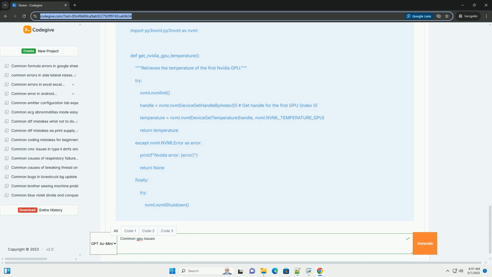Troubleshooting. Visual inspection: carefully inspect the GPU for any signs of physical damage, such as broken components or bent pins. Test in another system if possible: test the GPU in another computer to see if it works. This helps determine if the problem is with the GPU itself or with the original system. Test another GPU: test another working GPU in the original system to see if the problem is with the motherboard or other components. Warranty: if the GPU is still under warranty, contact the manufacturer for a replacement.